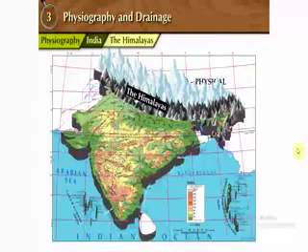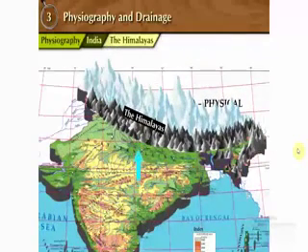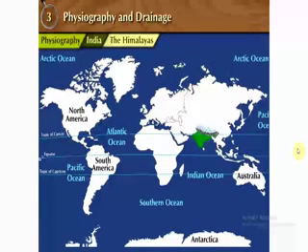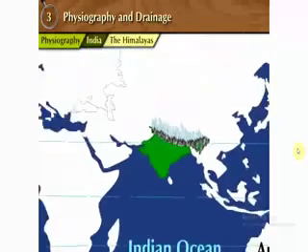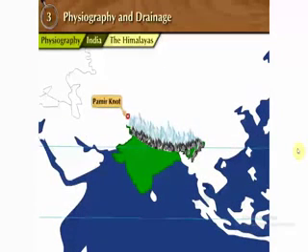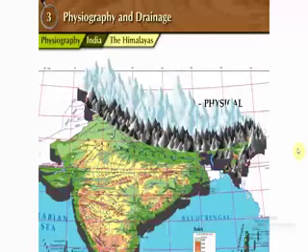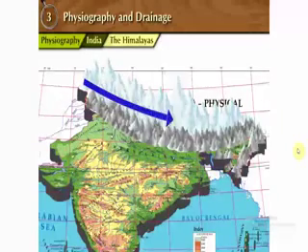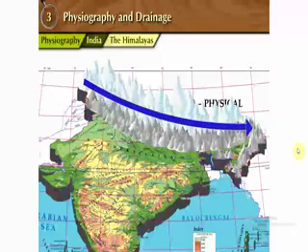The Himalayas. Towards the north of India lies the Himalayan mountains. It is one of the youngest fold mountains. In the Asian continent, it is the major mountainous range. The Himalayas extend from Pamir Knot in Tajikistan to the east. In India, it extends from Jammu and Kashmir to Arunachal Pradesh.